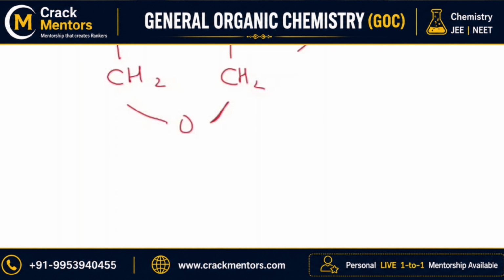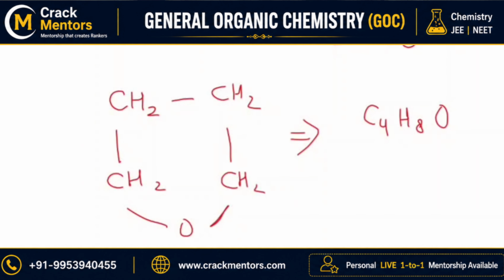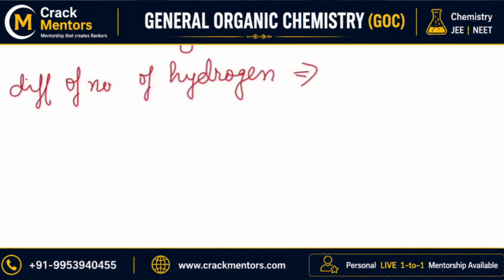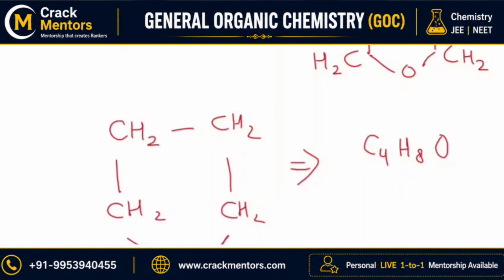Now if I talk about tetrahydrofuran, how many carbons are there? There are 4 carbons. How many hydrogens are there? 8 hydrogens. How many oxygens are there? Only 1 oxygen. Means if I ask you what is the difference in the number of hydrogens between furan and tetrahydrofuran, you will tell me that furan is C4H4O and THF, that is tetrahydrofuran, is C4H8O.